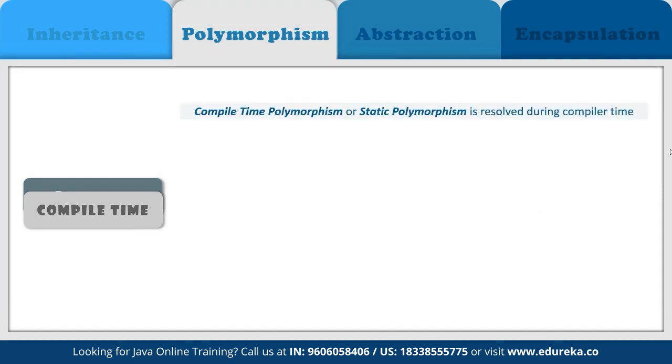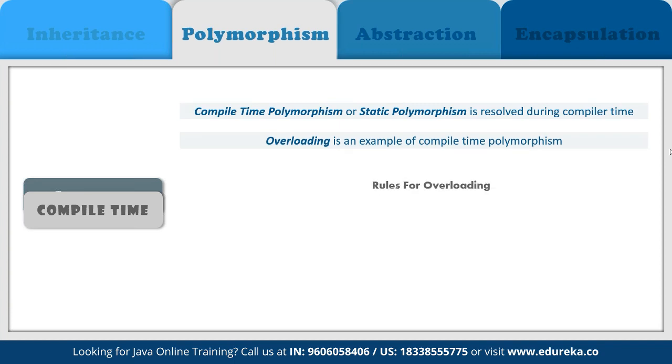And now in this, a reference variable is used to call an overridden method of a superclass at runtime. And method overriding is an example of runtime polymorphism.